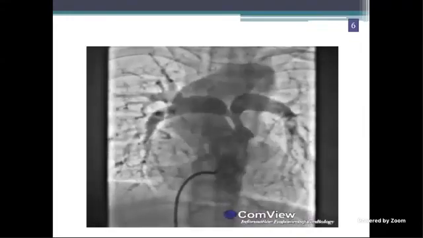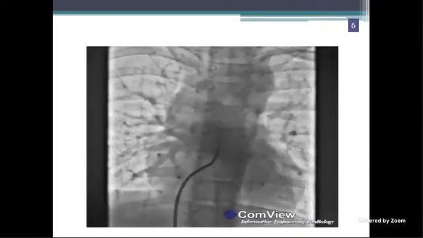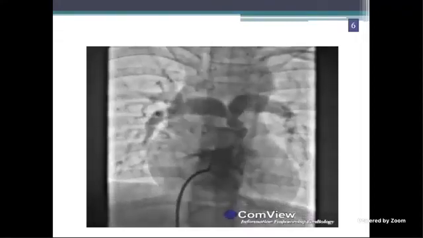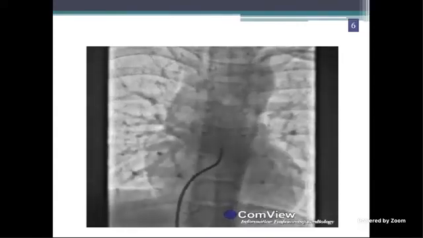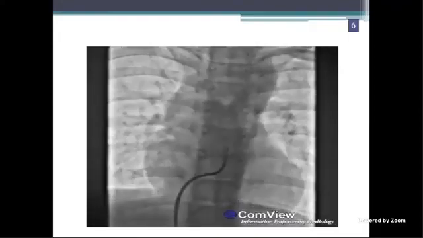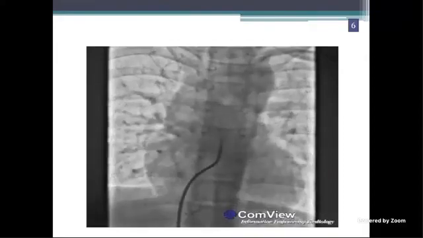So this is the angiocardiogram done with the help of a side hole catheter, with the catheter course from IVC to RA to RV to RVOT, sir. And the view is AP with shallow cranial view.